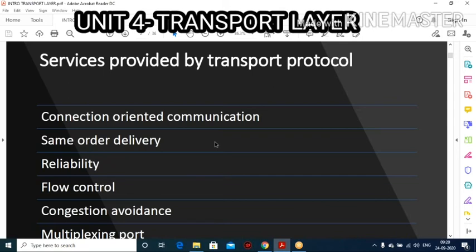So finally, you conclude that the transport layer is responsible for delivery of a message from one process to another process. As I said, computers can often run several programs at the same time. At a time you can run several programs in your system. For this reason, source to destination delivery is not only from one computer to the next computer, but also from a specific process on one computer to a specific process running on another computer. So this is the main reason.